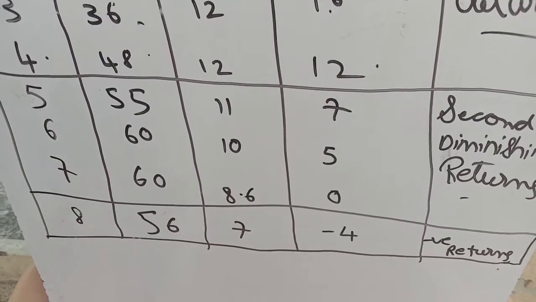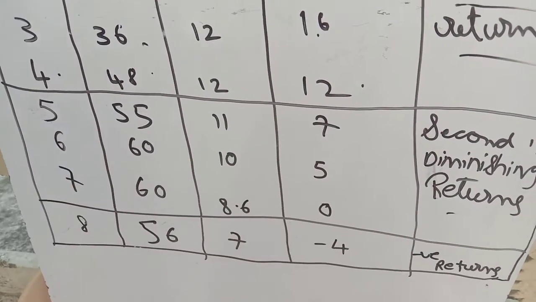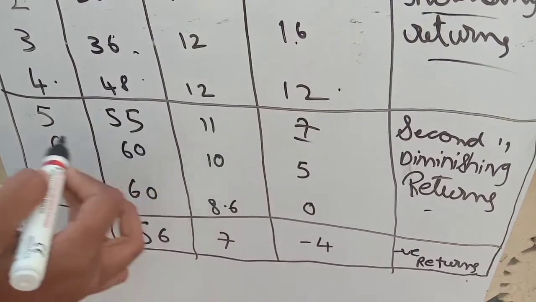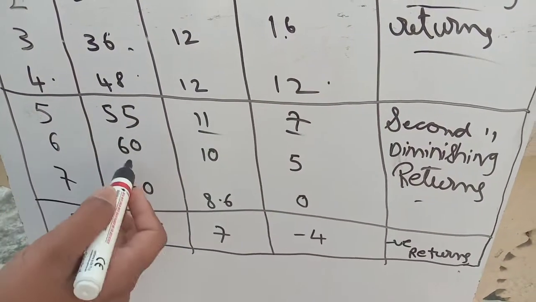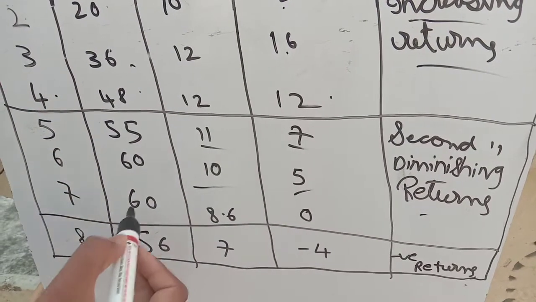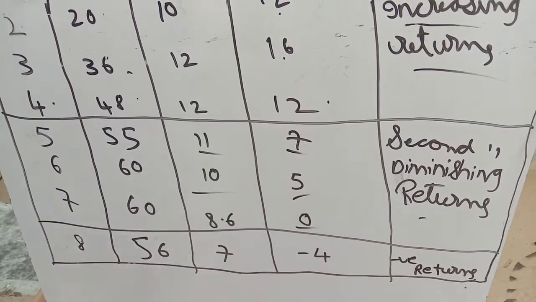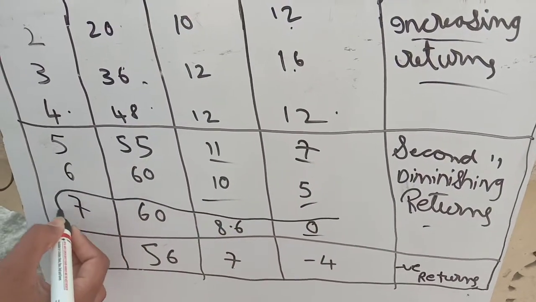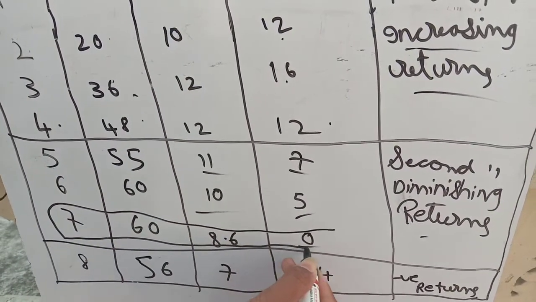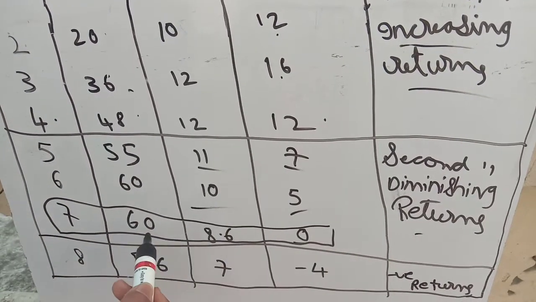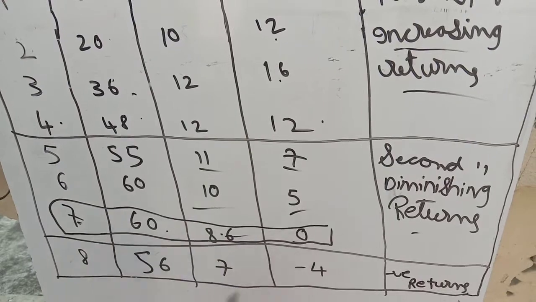From the fifth one onwards, what is 55 minus 48? That is 7. And what is 55 by 5? That is 11. And what is 60 minus 55? That is 5. And 60 by 6 is equal to 10. And 60 minus 60 is equal to 0. And this is a very important one. This whole 7th one is very important. This is the conclusion of the second stage. And 60 by 7 is equal to 8.57.